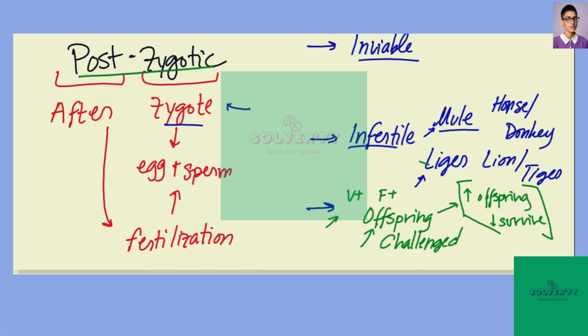Taking these into consideration, the only option in the answer choices that does not apply to this postzygotic quality is the incompatibility of reproductive organs. You can imagine that if one of the organisms has too large of a reproductive organ, or they are not properly designed to fit into one another, there's going to be no way that the zygote is formed. So this is one of those prezygotic barriers, simply because it's going to prevent the formation or the meeting of the egg and the sperm.